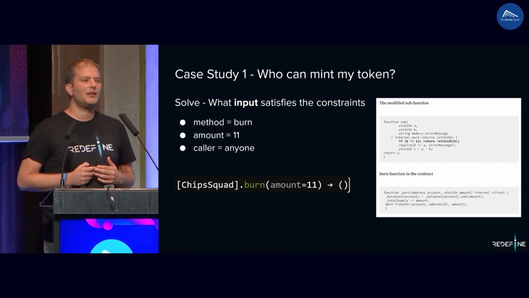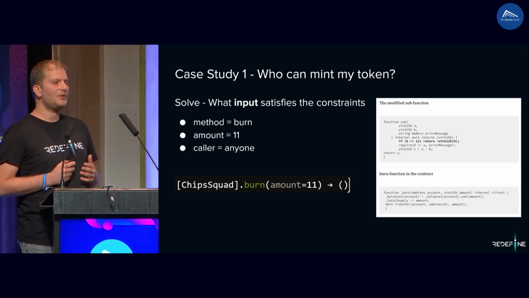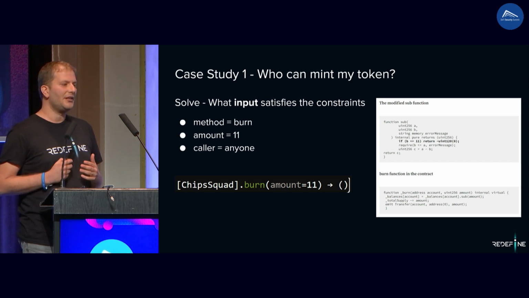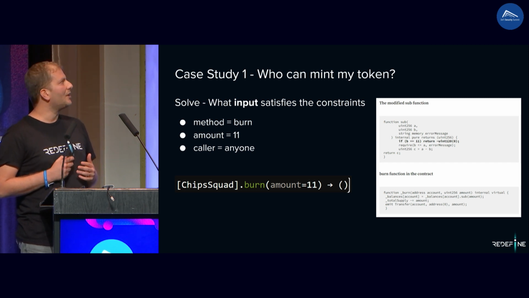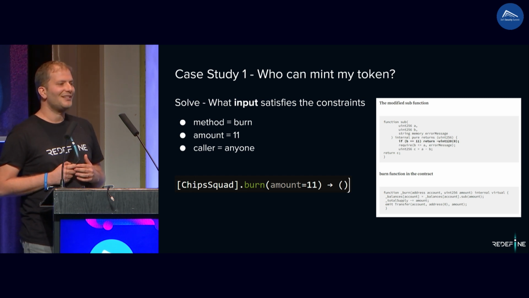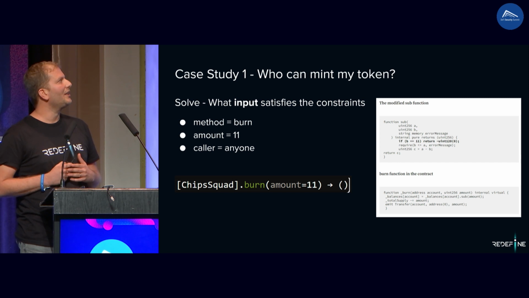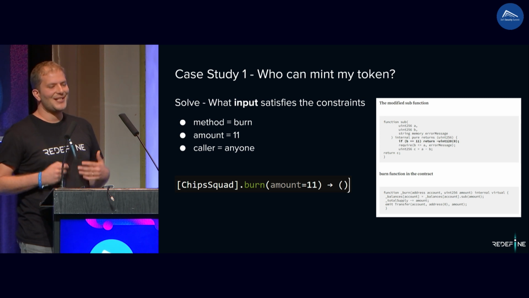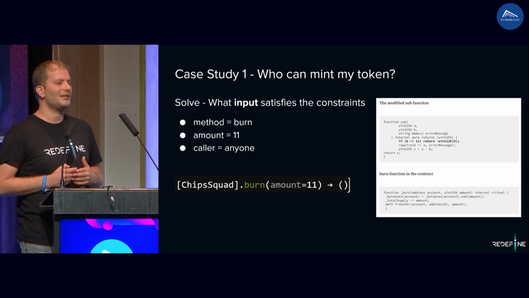By solving the model, we find that there is a specific input that satisfies the constraints that we defined earlier. There is a burn function, and if you give it a specific input, amount equals 11, anyone can mint an unlimited amount of tokens. On the right, this is the source code of the scam smart contract token, and you can see that if b equals 11, it returns a big number, and the burn function uses this function. So actually, instead of burning tokens, it's minting tokens.